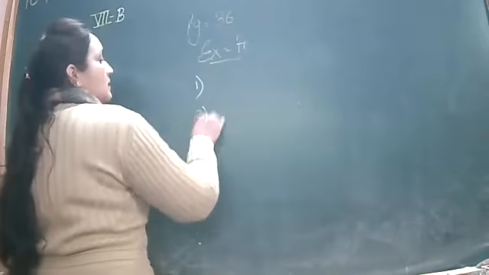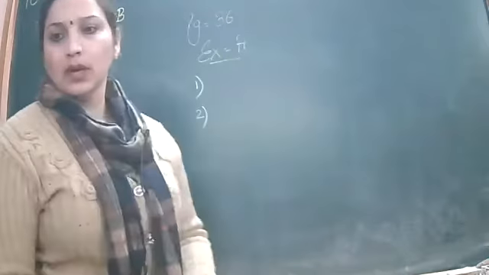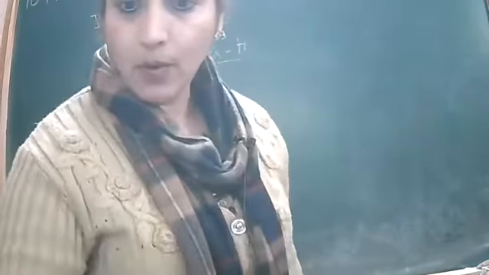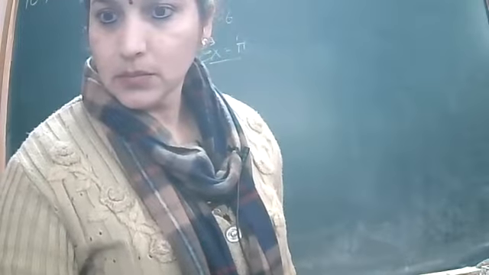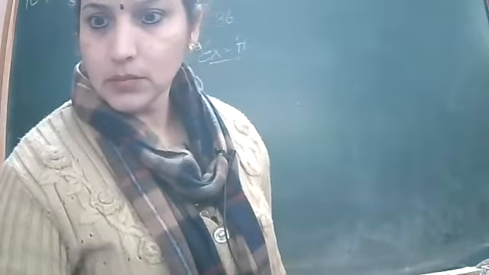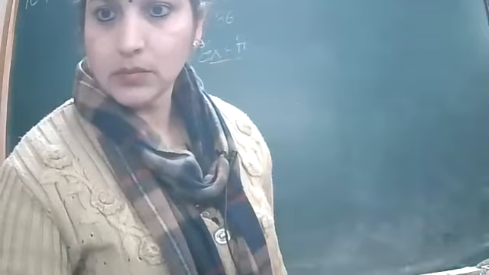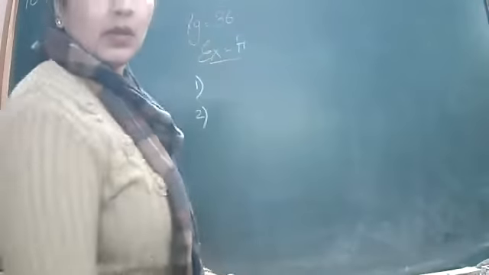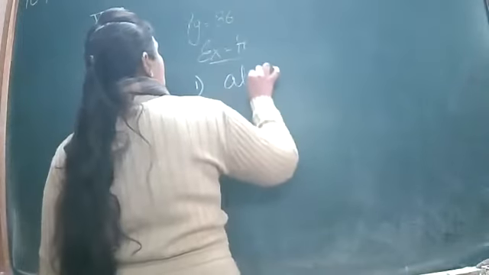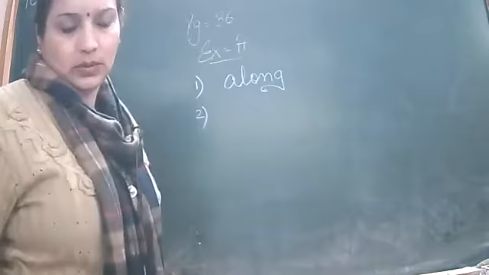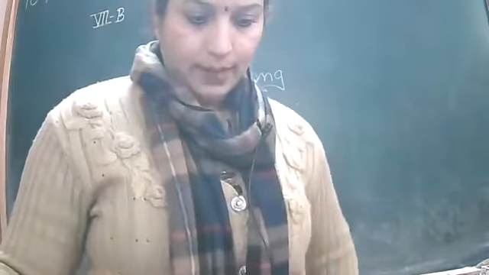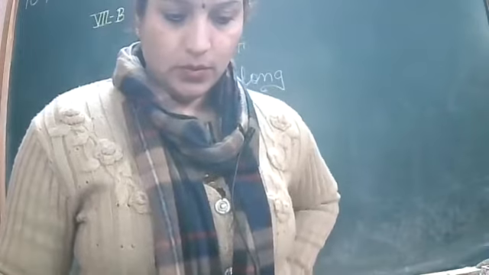What will be its right answer? Type in chat box. Hurry up. The man walked along the road.